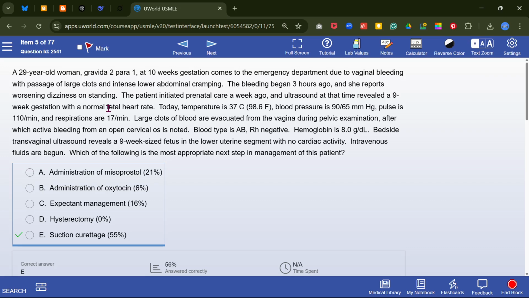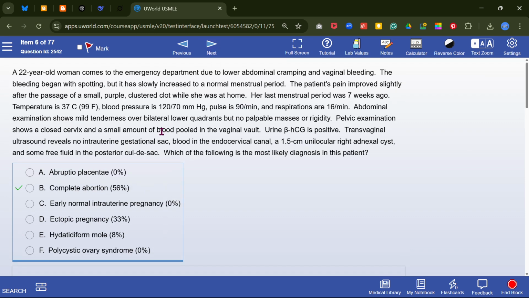A week ago the ultrasound was normal with fetal heart rate, but now the BP is low. There is an open cervical os, and now there is no fetal cardiac activity. So it looks like spontaneous abortion, it looks like inevitable abortion. If we look at this